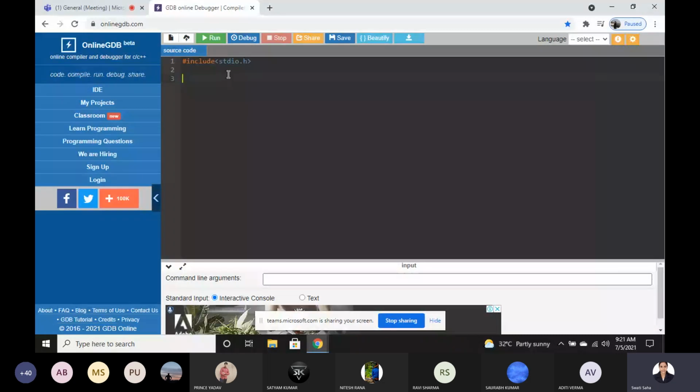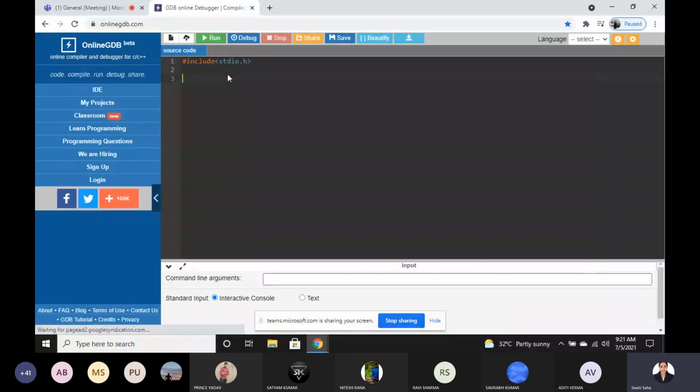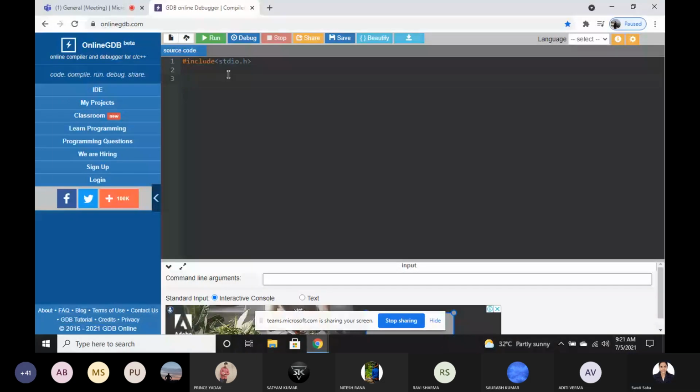If you want to print something, then obviously you have to give output. If you want to calculate something, then also you give output to the user. So input and output is mandatory. For taking input as well as for displaying output, we have to include this header file, hash include stdio.h.